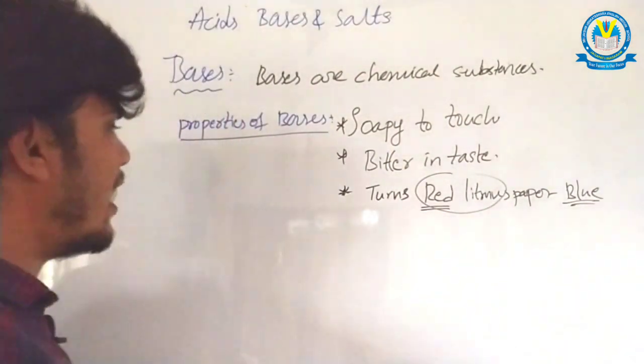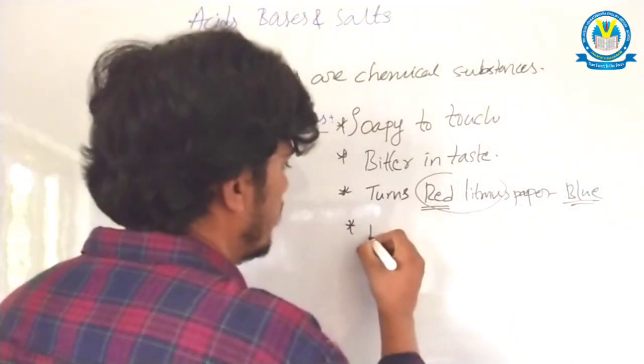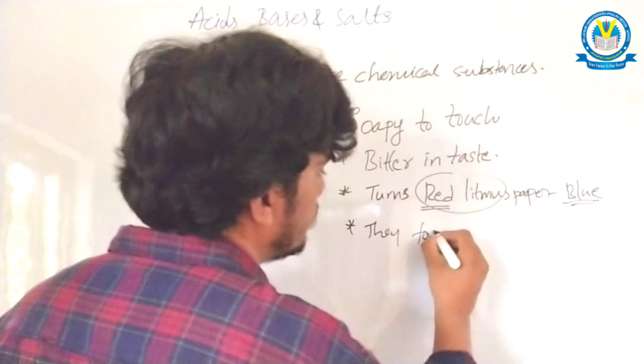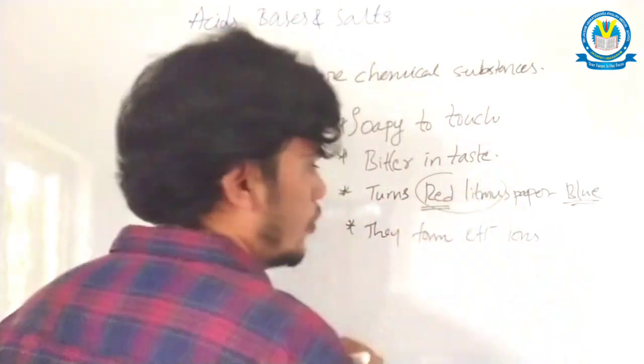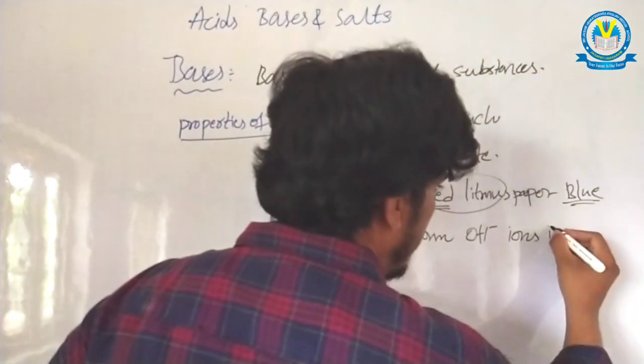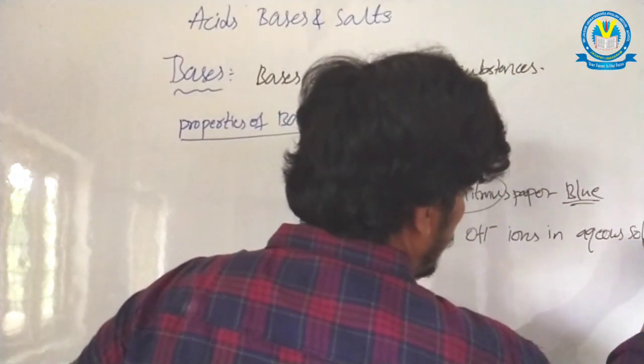Then another property of base is they form OH minus ions in aqueous solution.